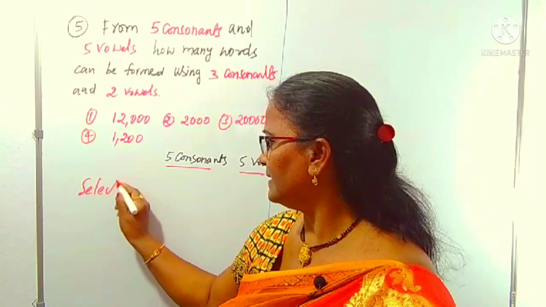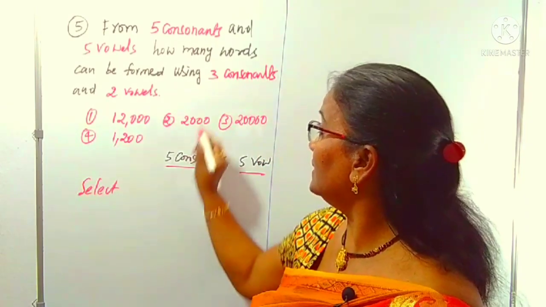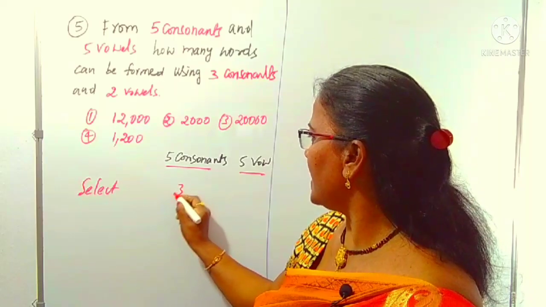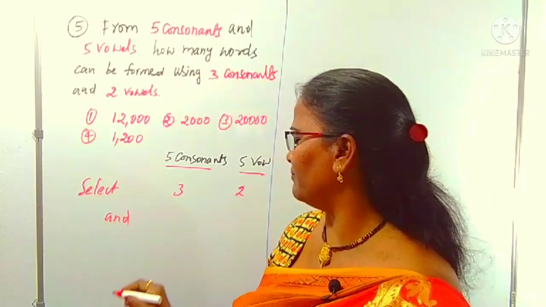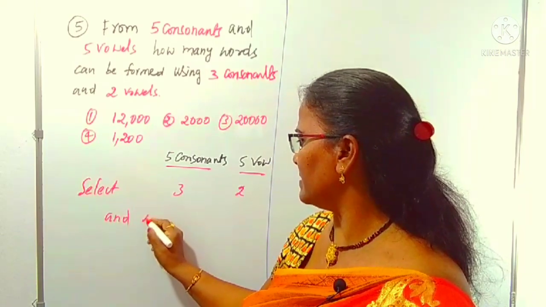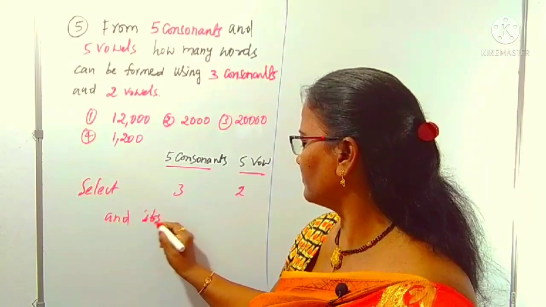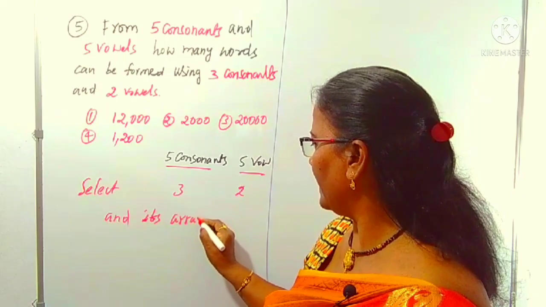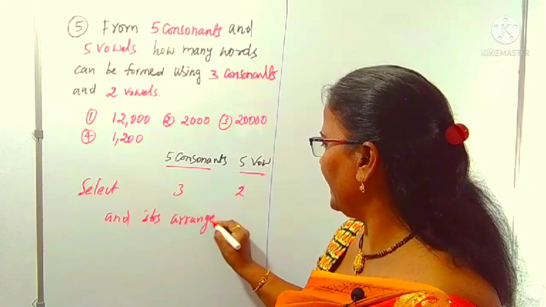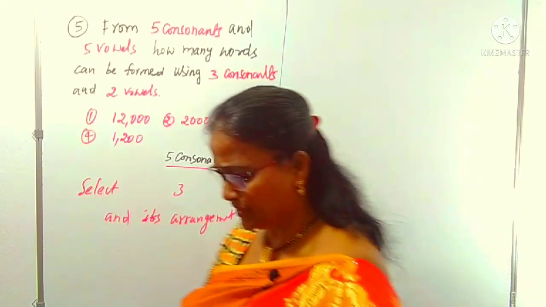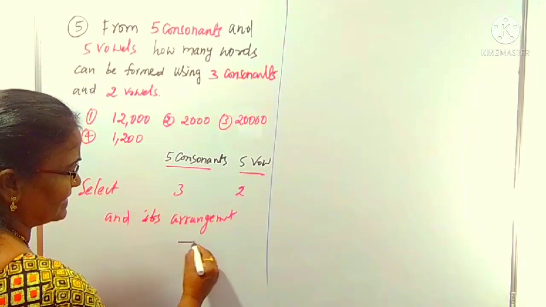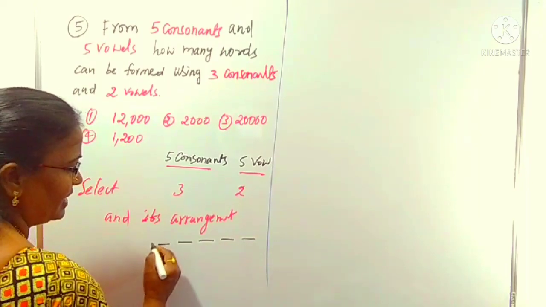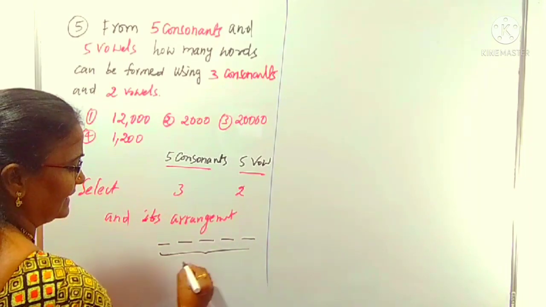Select 3 consonants and 2 vowels, and arrange the 5 of them. So we have to select and arrange. First you can select, and arrangement means we need 5 places like this. We want a 5 letter word.